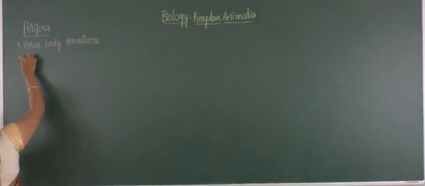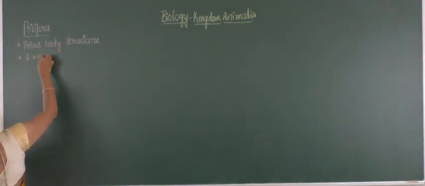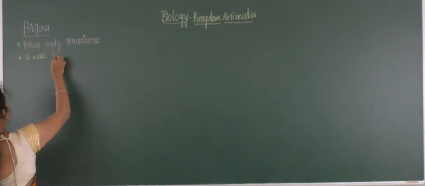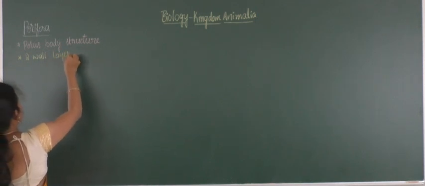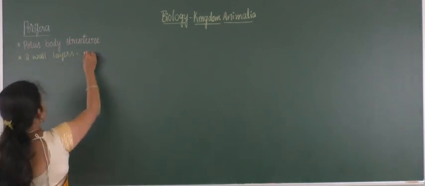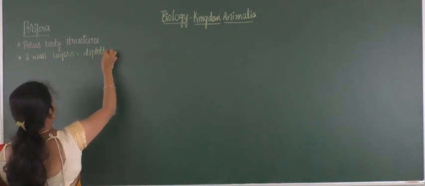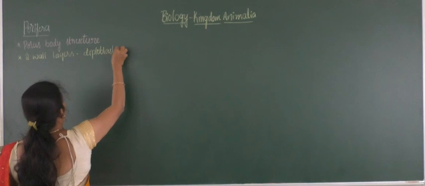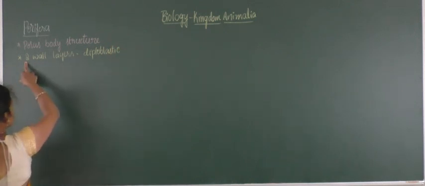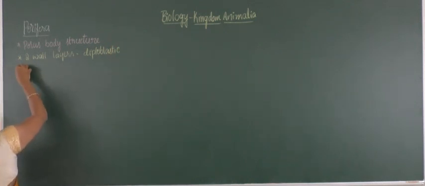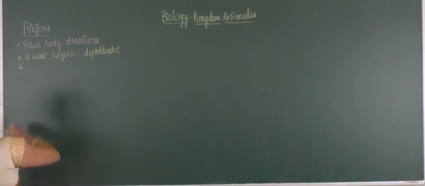Due to the presence of two wall layers, they are called diploblastic animals. And by the presence of only two wall layers and the absence of the mesodermal germ layer, they are called acoelomates.